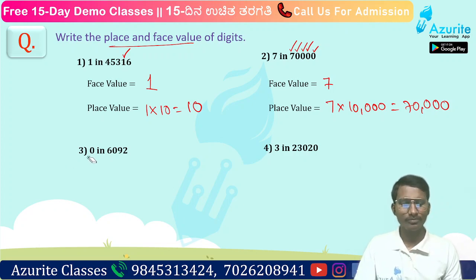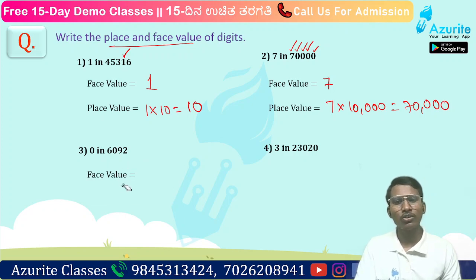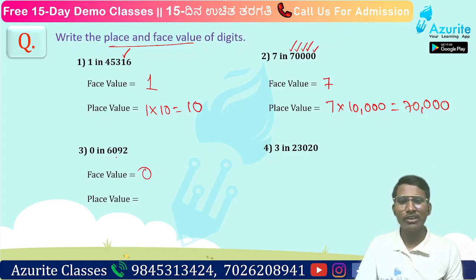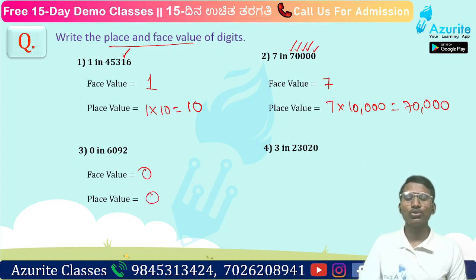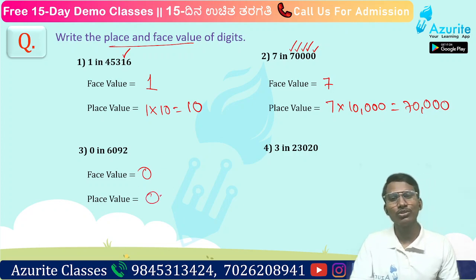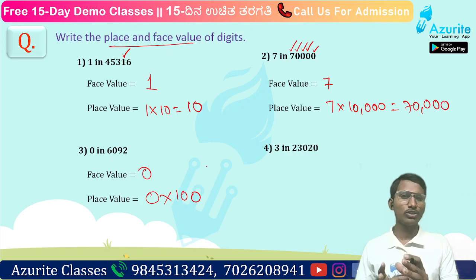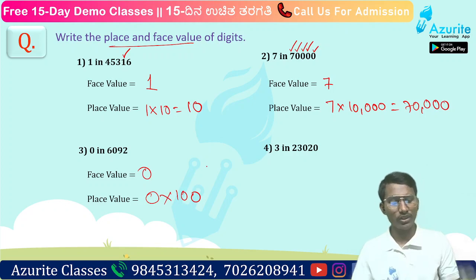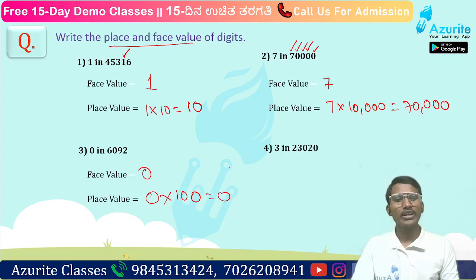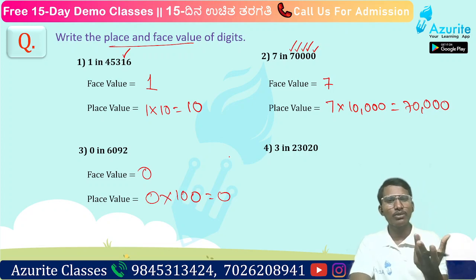Now what about the third, 0 in 6092. I have already told you, the face value will be 0 itself. Now what about place value also? 1000 into 0 into how much? The place value and face value of 0 will be 0 itself, right? If you are getting confused, 0 into 100 will be how much?